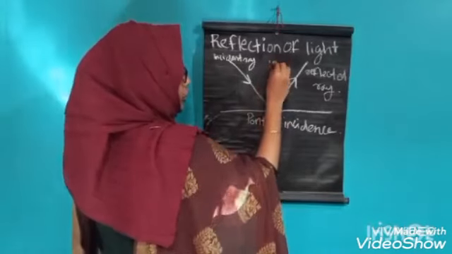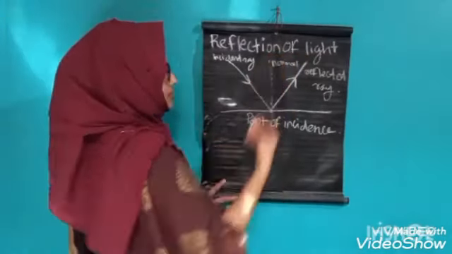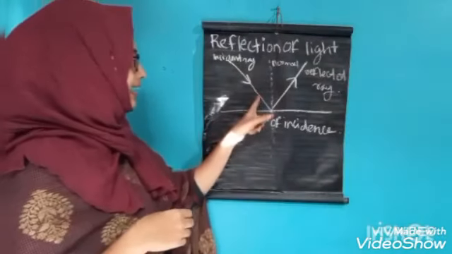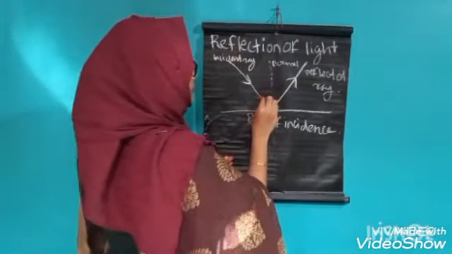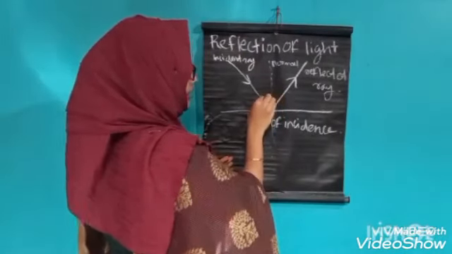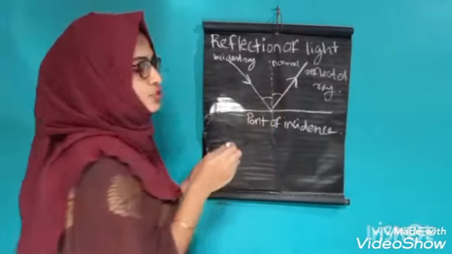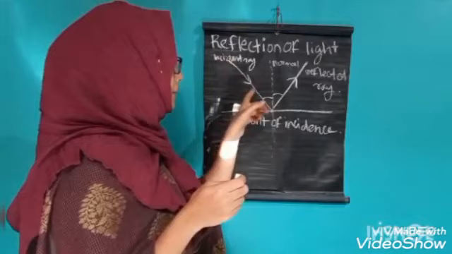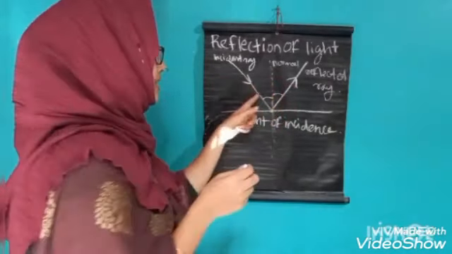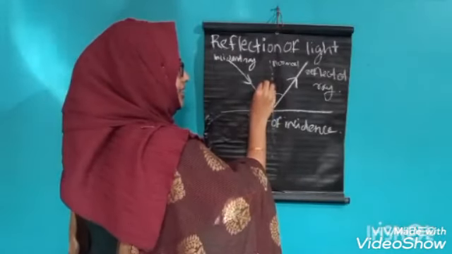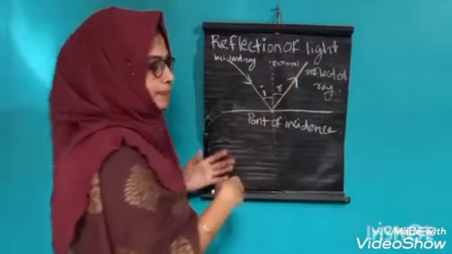This is the normal, and two angles form here, that is between the incident ray and the normal, and between the reflected ray and the normal. This angle is the angle of incidence and this angle is the angle of reflection.